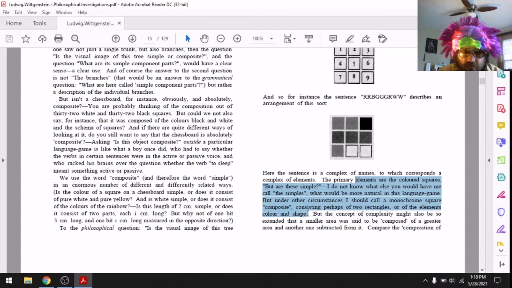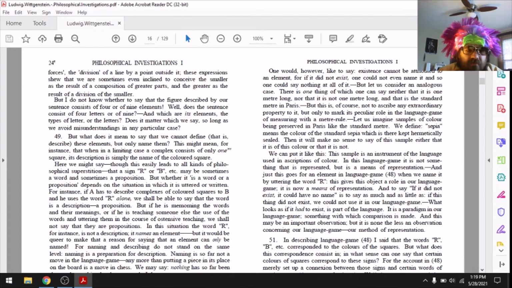color and shape. But the concept of complexity might also be so extended that a smaller area was said to be composed of a greater area and another one subtracted from it. Interesting.